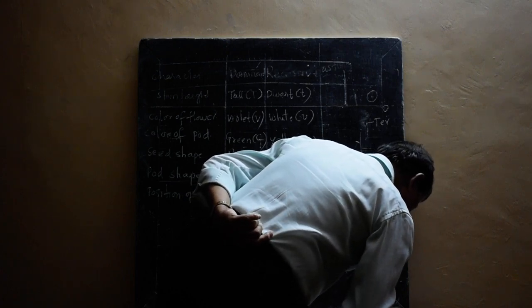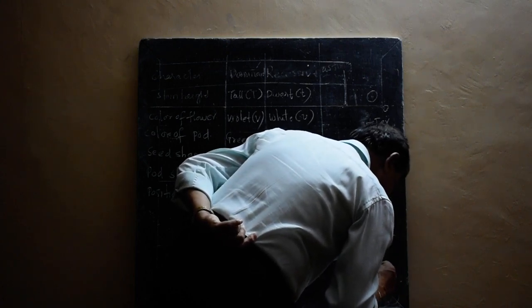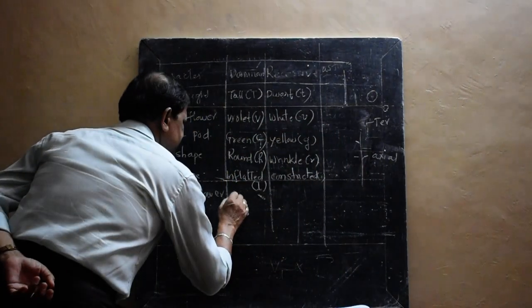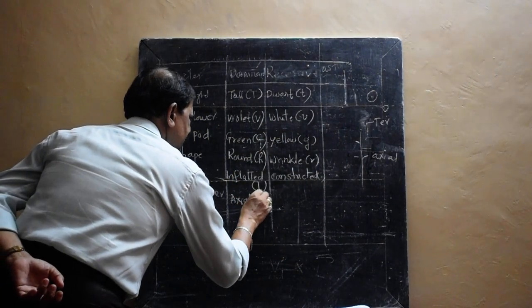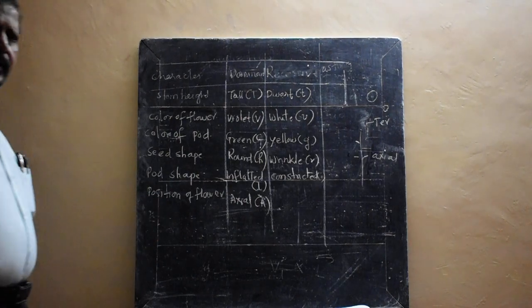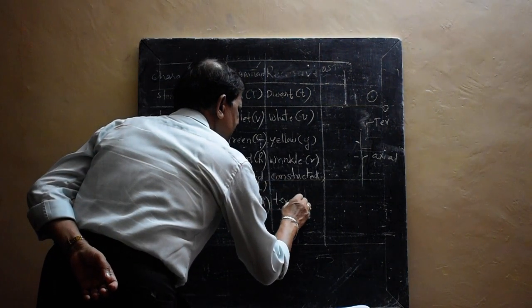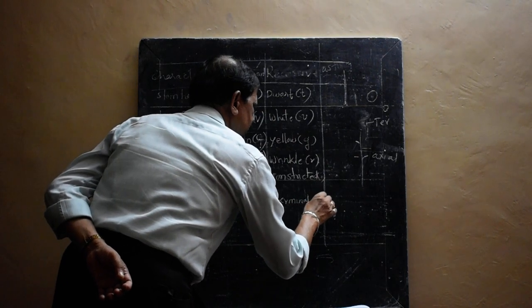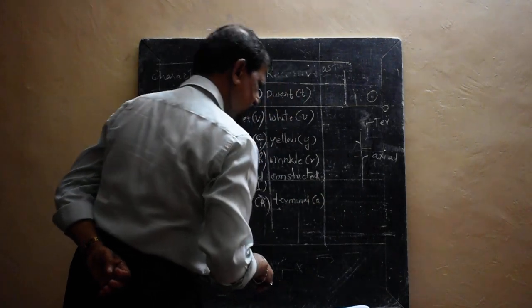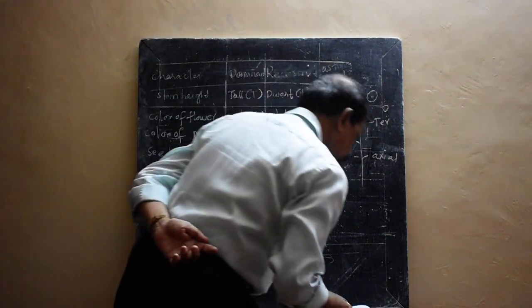The main position is the axial region. Axial is capital A, the main dominant character, and the next one is terminal. Terminal is the small a. So the sixth is done, and the last one is next.